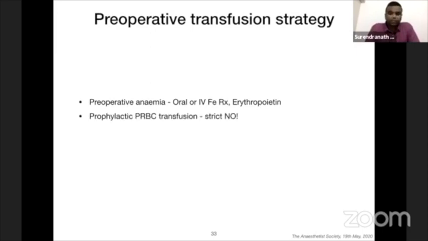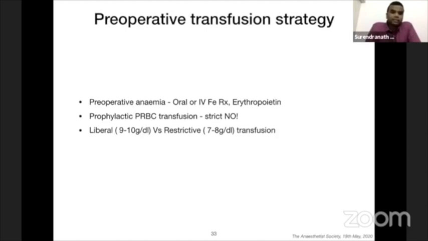Prophylactic PRBC transfusion. Okay, I have a lady with a hemoglobin of 7 who is scheduled for an elective surgery. I will admit her and give 1 or 2 units of PRBCs before the surgery. It's a strict no. This is time tested, yet many people who have been practicing for a long time have a tendency, any surgeon: okay sir, we'll just admit and give 1 unit of PRBC and take him up for surgery tomorrow. No, try to avoid such a situation, and blood transfusion, even a single unit, should be taken with a pinch of salt.